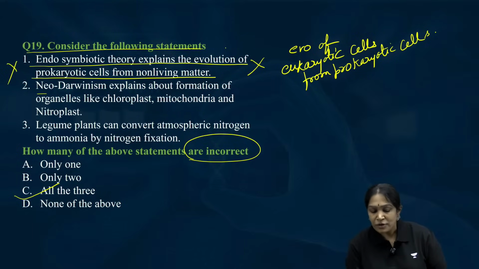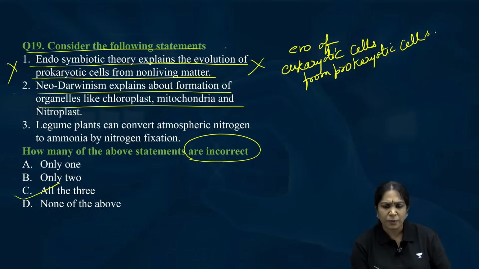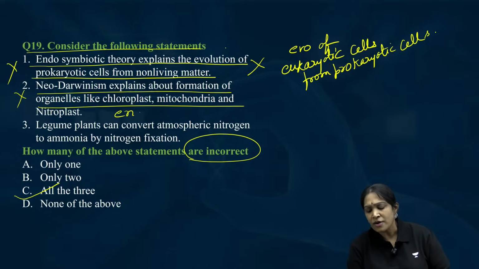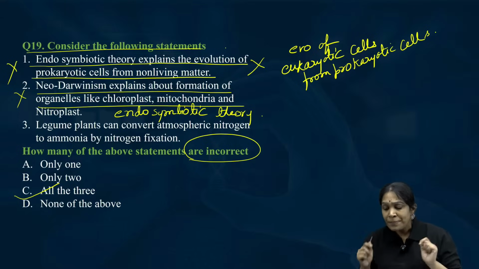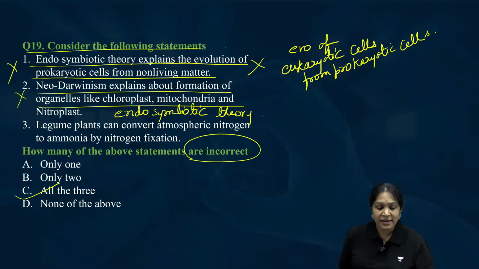Neo-Darwinism explains the formation of organelles like chloroplast and mitochondria. No. Which theory explains? Endosymbiotic theory explains. Legume plants can convert atmospheric nitrogen to ammonia, nitrogen fixation?